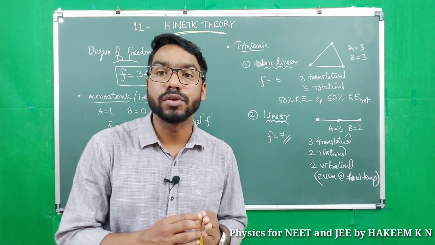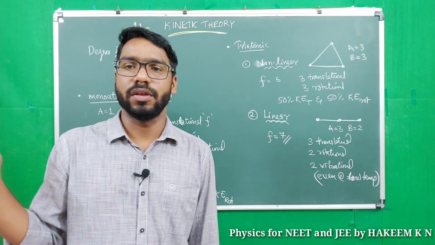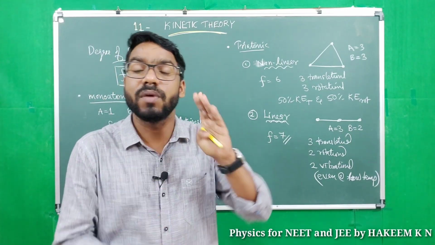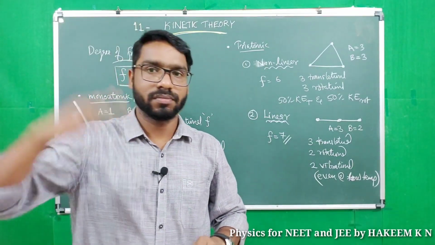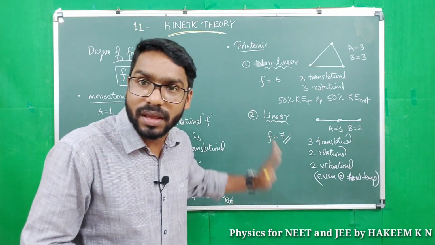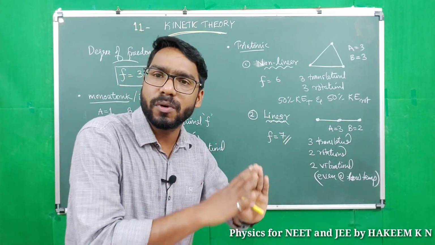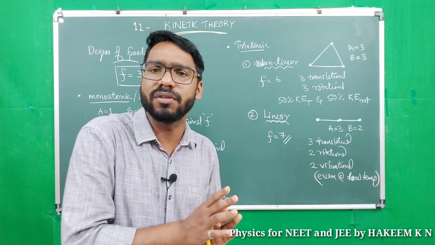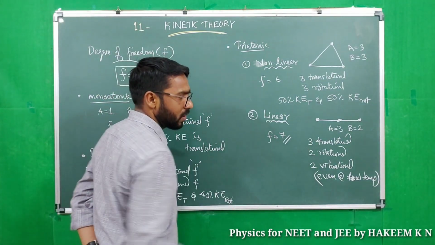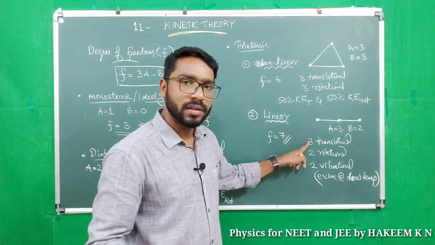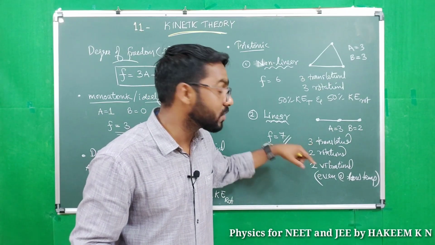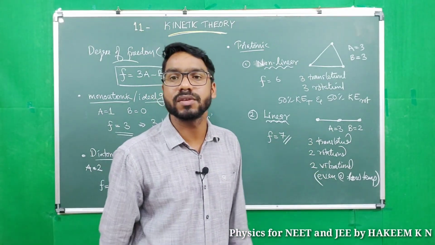Triatomic linear molecule possesses 2 vibrational degrees of freedom. Generally, vibrational degrees of freedom are possessed when the temperature is increased. Then only atoms will vibrate, right? But in case of linear triatomic molecule, it possesses 2 vibrational degrees of freedom even at low temperature. So we can say total 7. 3 of 7 is translational, 2 of 7 is rotational and 2 of 7 is vibrational.